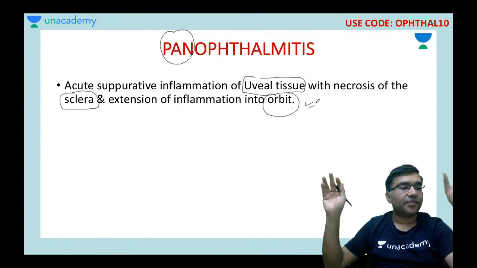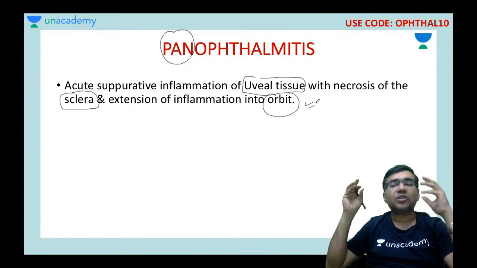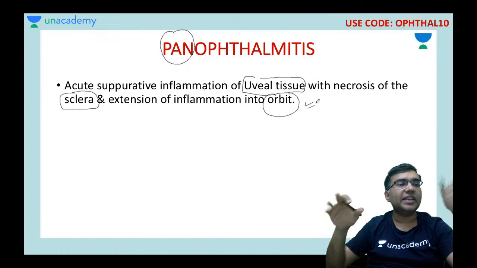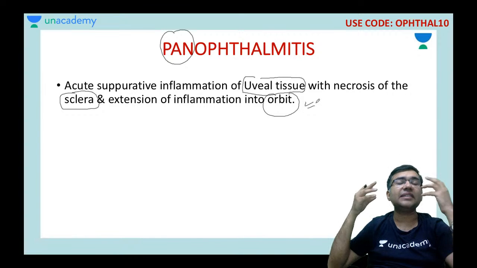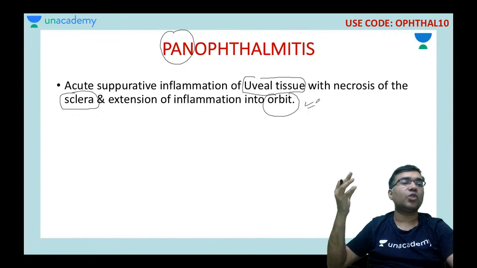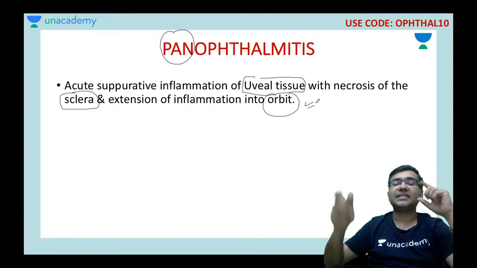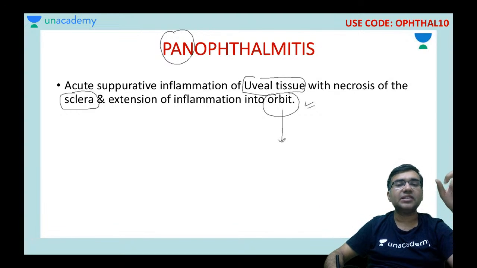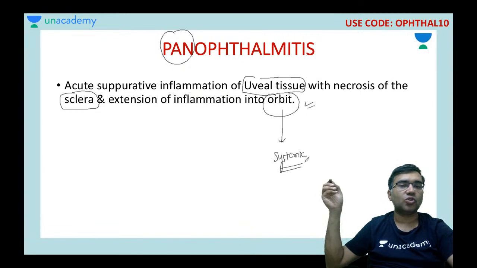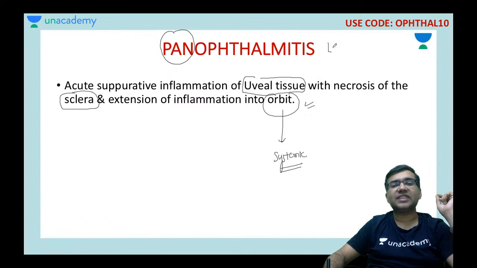Okay, Shaurya? So here it has finally gone too far: the eye is gone, and along with the eye, our orbit has also started getting involved. The problem can arise if there is an orbital extension. This can then go into the systemic stream and the patient may go into septicemia also. Okay, so this is a life-threatening condition.